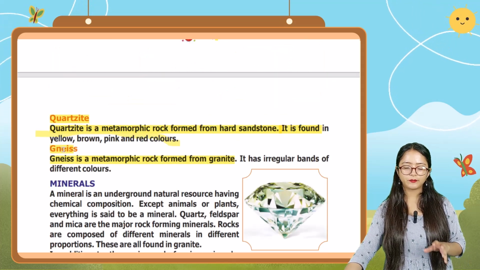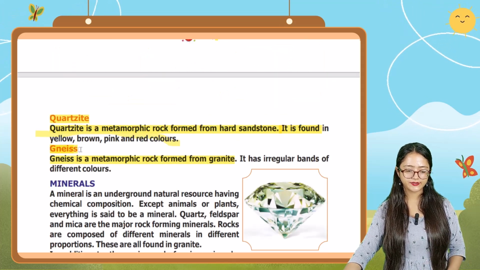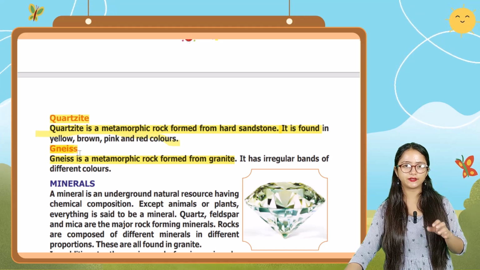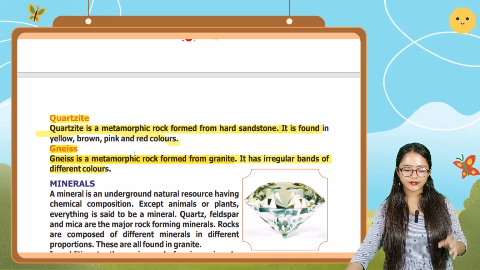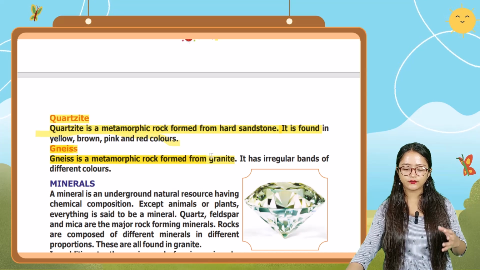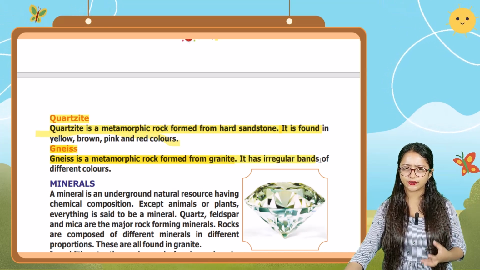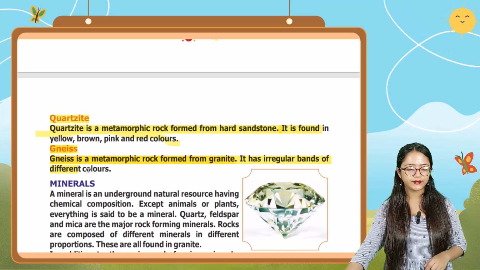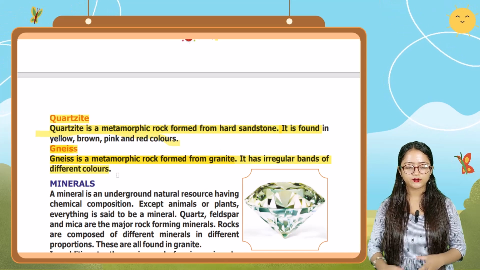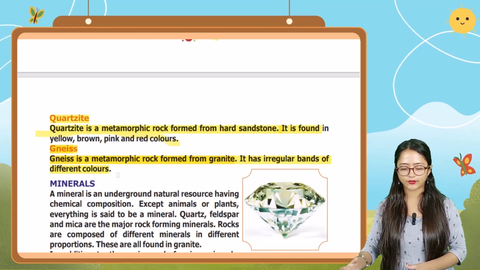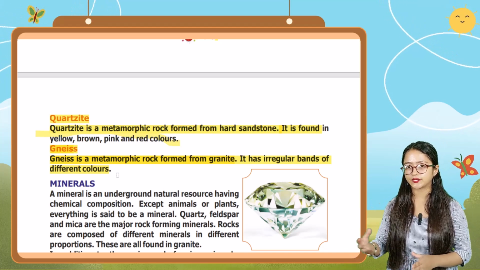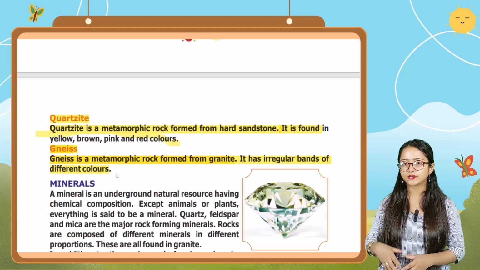So another type of metamorphic rock is gneiss. Here the G is silent in this word. Okay, gneiss is a metamorphic rock formed from granite, and it has irregular bands of different colors. So this gneiss is a type of metamorphic rock, and it is formed from granite. And granite was what? Granite was the sedimentary rock.